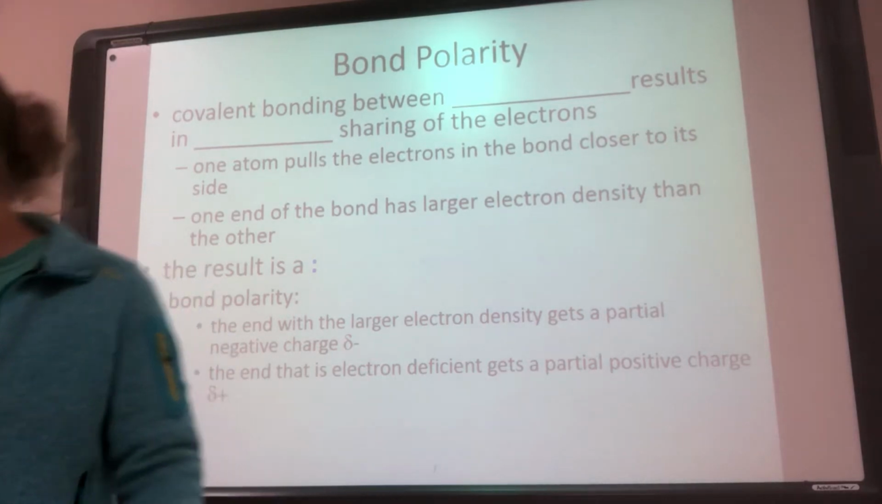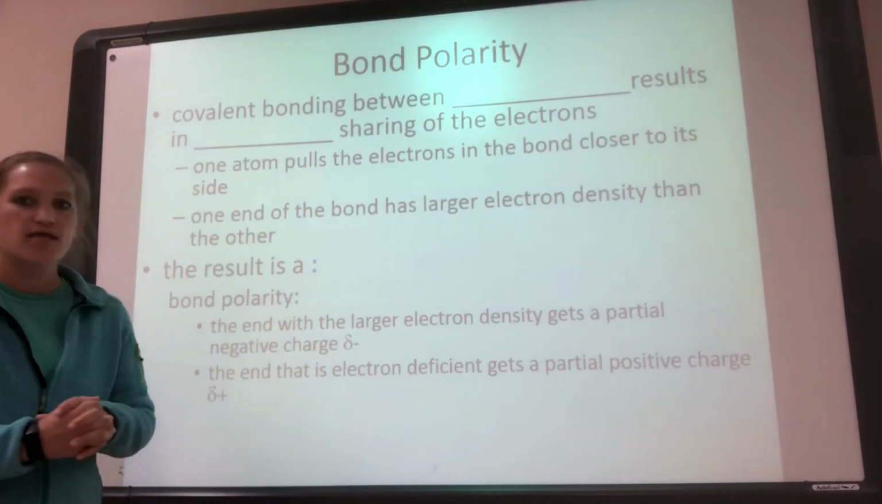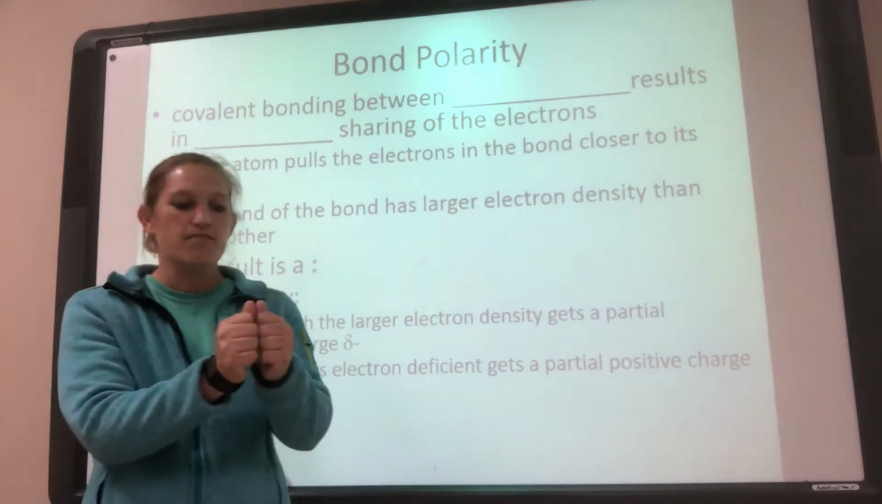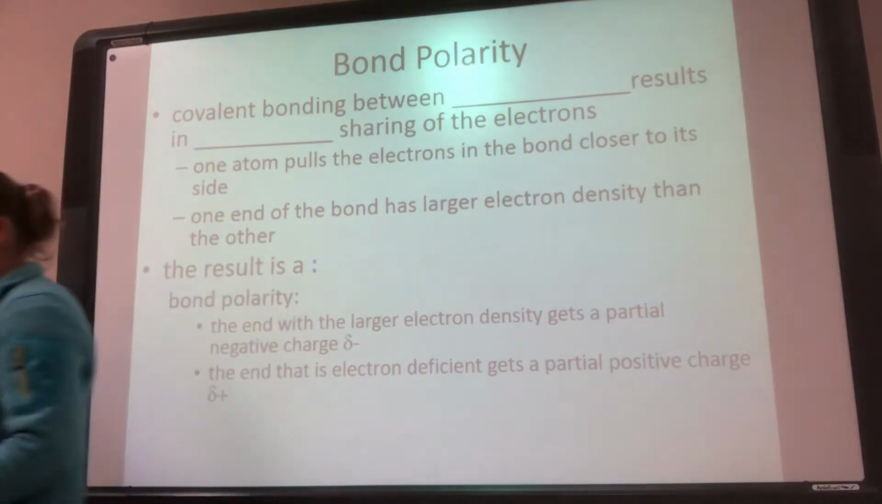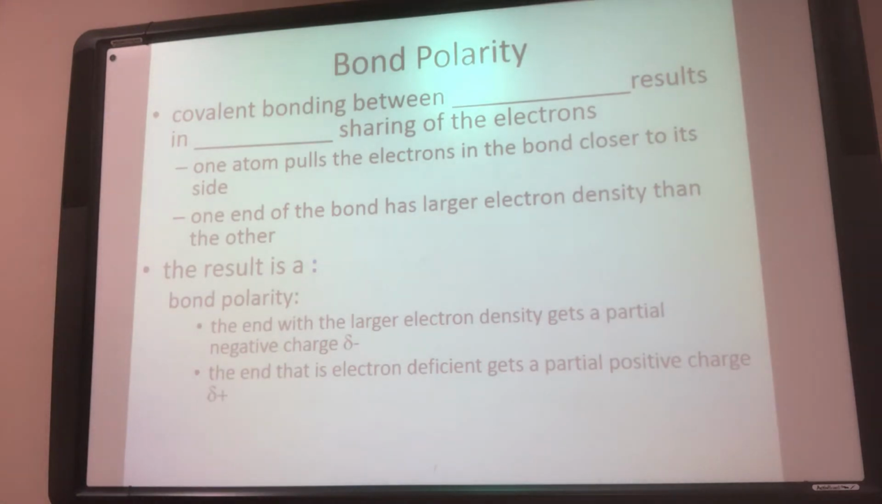All right, so let's talk about bond polarity. We said that the electrons are shared between two atoms, but if I'm sharing it, is it in the middle or closer to one side than the other? Covalent bonding is between unlike atoms. If the atoms are unlike in a covalent bond, this is going to result in unequal sharing of the electrons.